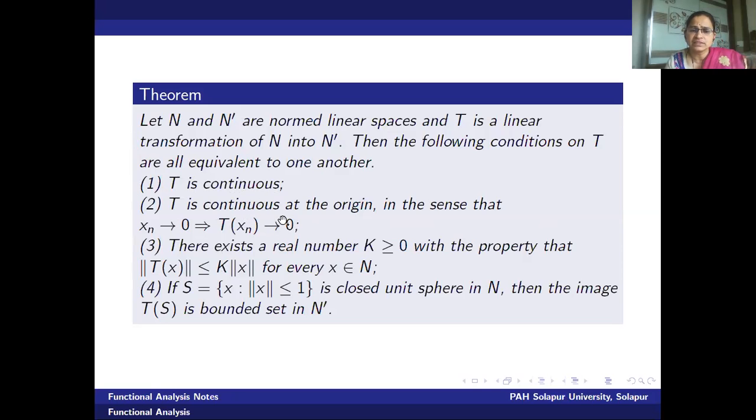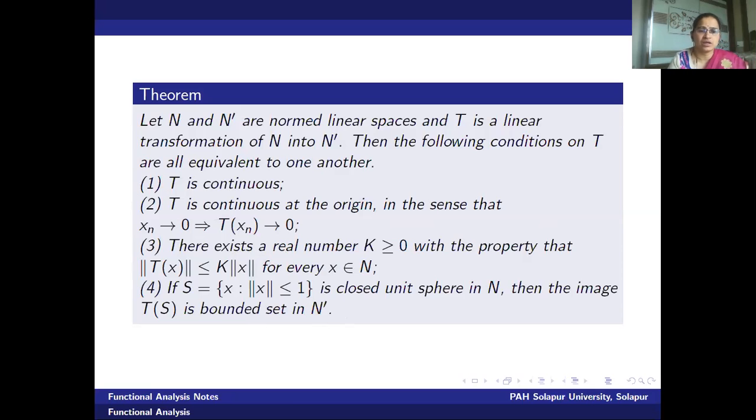Second, T is continuous if and only if it is bounded. Already we have proved continuity is implied by and implies boundedness. And just now we have seen the last theorem. Third condition is boundedness. Now we have proved the mapping is bounded if and only if it maps bounded sets into bounded sets. Therefore, all the 3 theorems we have proved.